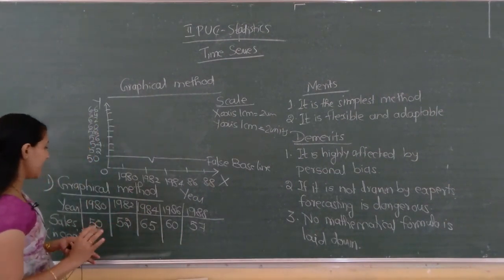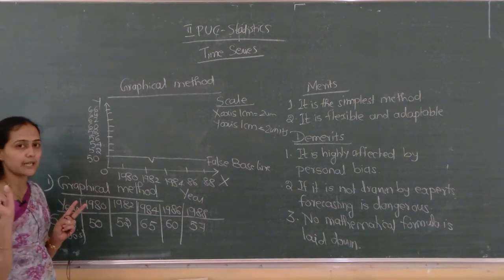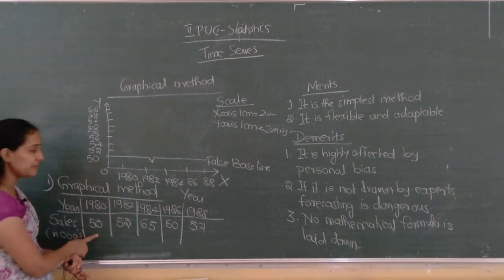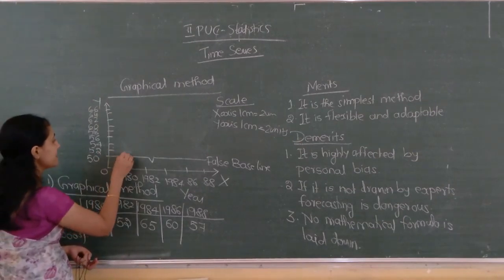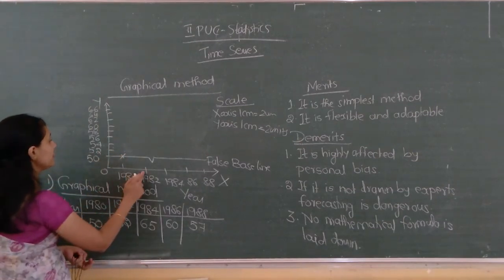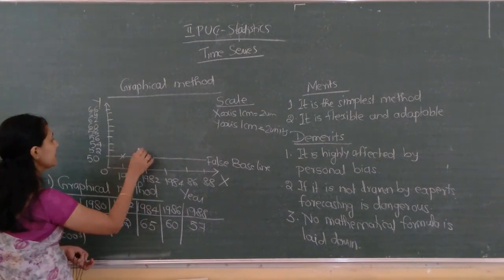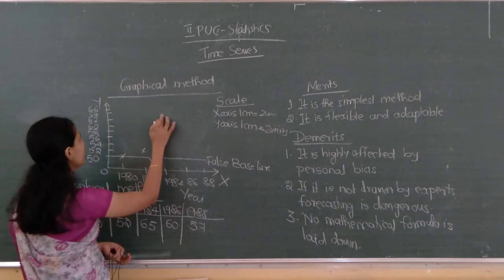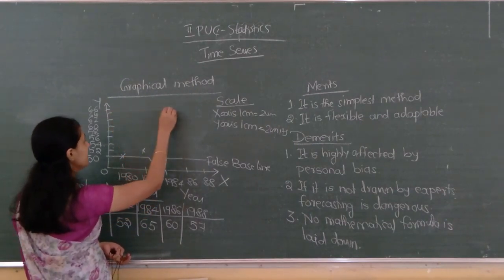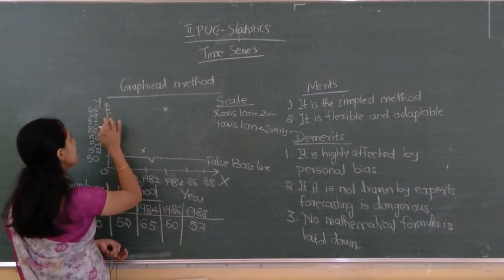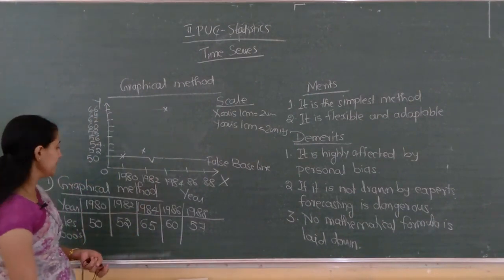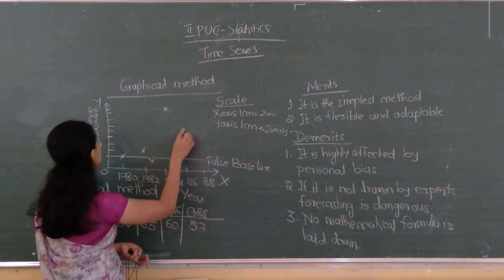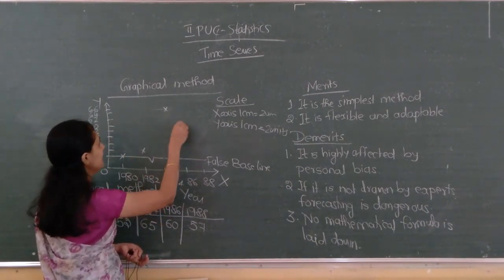Okay. After that, first draw the histogram. Histogram means the actual time series data. For 1980 it is 50, for 1982 it is 52, 52 means here. For 1984 it is 65, which is in between 64 and 66. Next, 1986 is 60, which comes here.